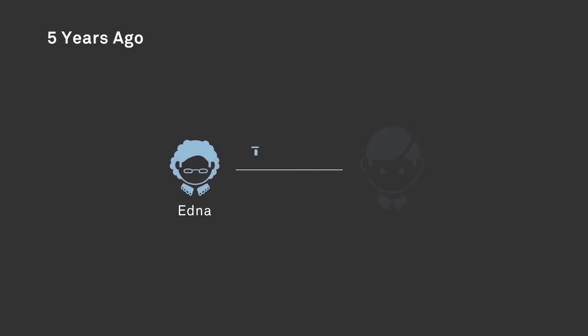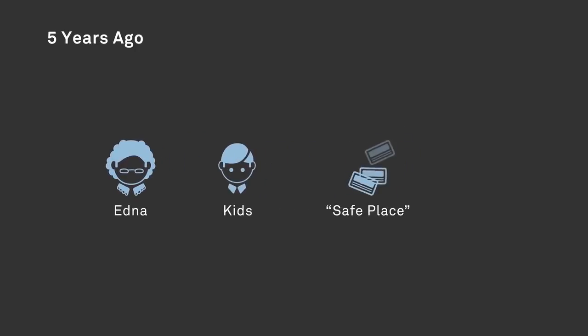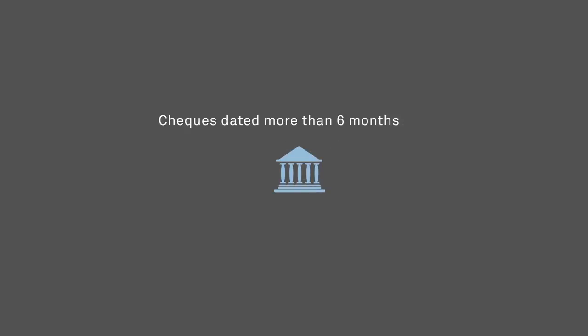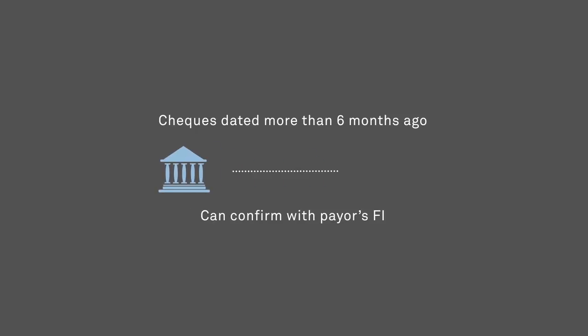We should also mention stale-dated items here. You know what we mean, those checks from Aunt Edna that the kids put in a safe place 5 years ago? Rule A4 considers a check as stale-dated after 6 months, unless it has been certified. Although the check may be returned through the clearing for that reason, there is no obligation to do so, and the payor's financial institution may still accept it as a valid payment item. An institution accepting a check bearing a date passed more than 6 months earlier may choose to contact the payer's FI to confirm whether the check will still be accepted.